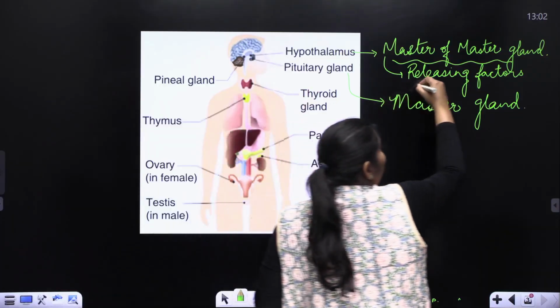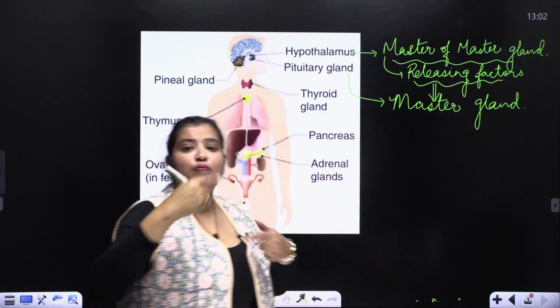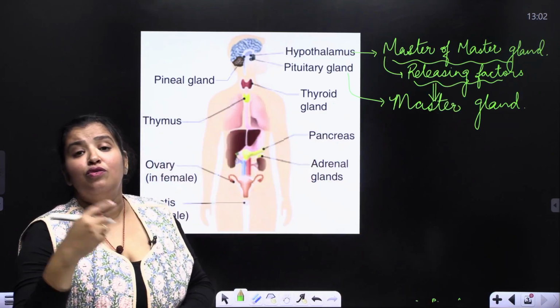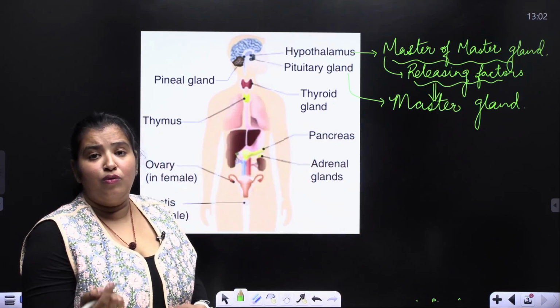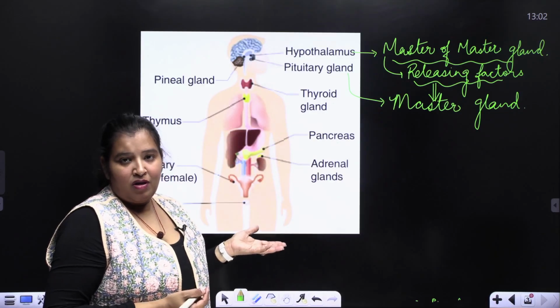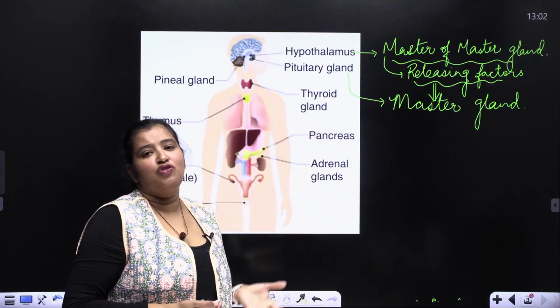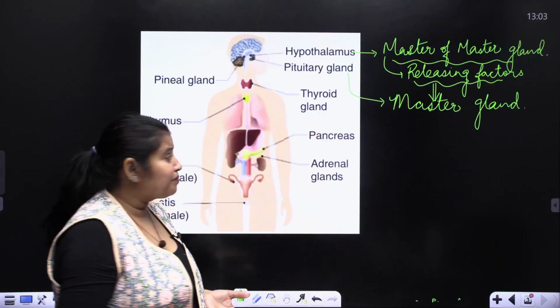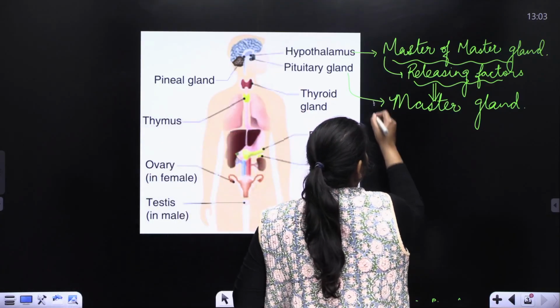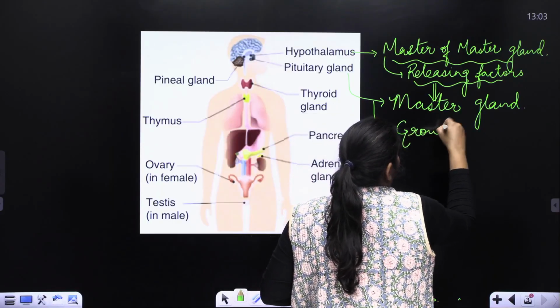Because the releasing factors are going to initiate the master gland to produce the other hormones which stimulate the production of these glands. So these glands are directly under the control of the pituitary gland, which is the master gland. What is the main function of the master gland? The master gland releases growth hormones mainly.